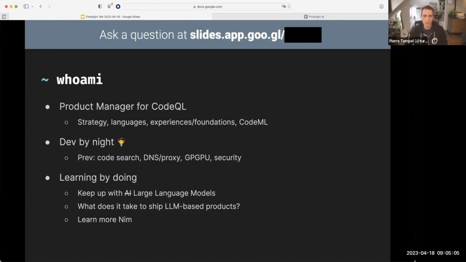Why did I do this project? Well, I like learning by doing. And if I'm expected to kind of productize our AI capabilities, I want to have some idea of what it takes to go from an idea of using these large language models and AI to a final product that users are actually, well, using. And selfishly, I also wanted to learn more Nim. Nim is a fantastic programming language. I think everyone should be writing Nim, but you'll see some symptoms of Nim's greatness throughout this talk.